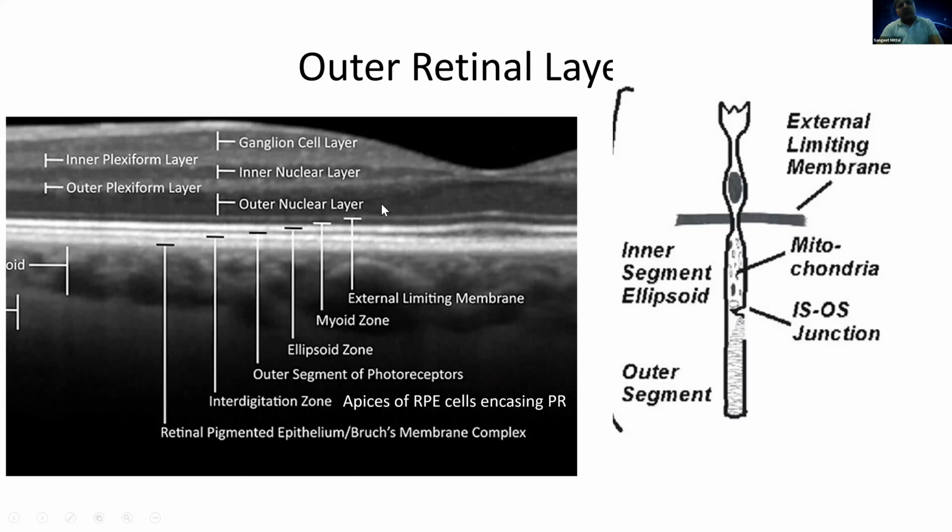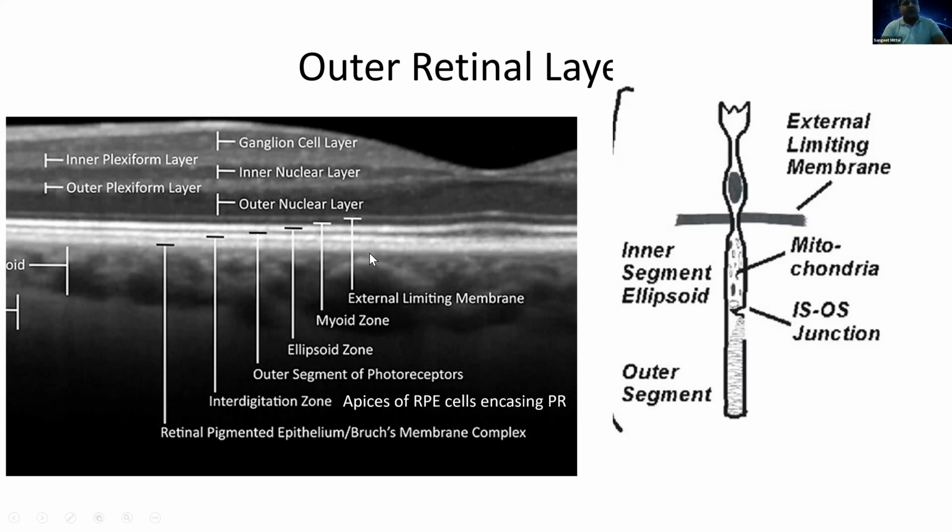And then comes the outer nuclear layer here. The main cell body of the photoreceptors is lying here. Then the axons of the photoreceptors will synapse with the inner intermediate neurons here, and this will form the outer plexiform layer, which appears dark green in normal OCT scans.